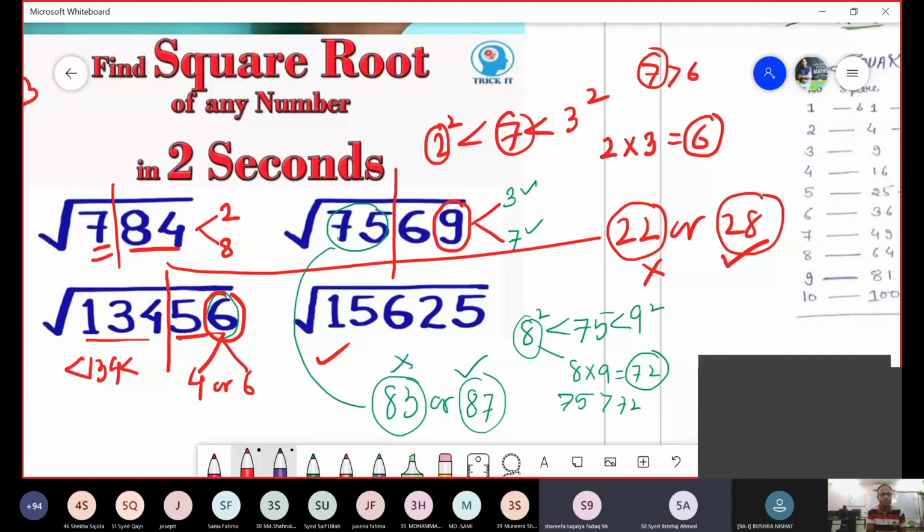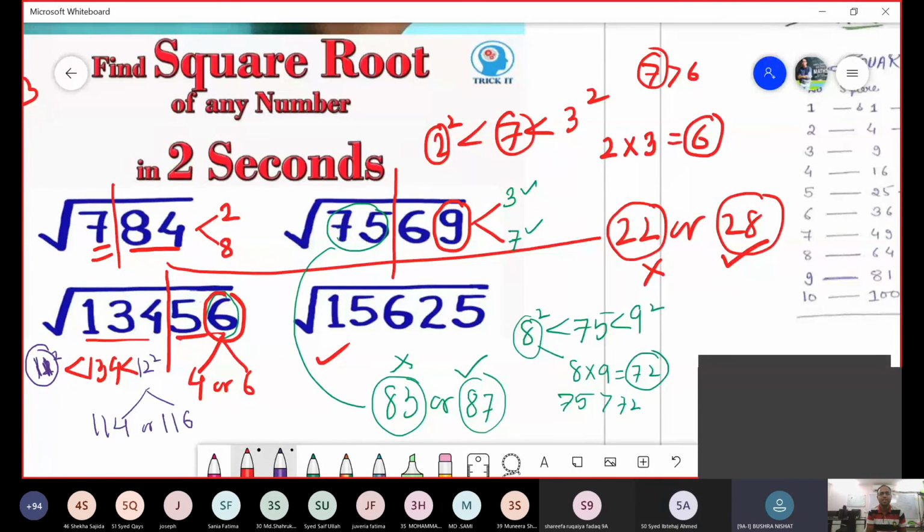Of course, 12 का square. 11 and 12. Good. Square of 12. So my selection is what? 11. So the two answers are 114 or